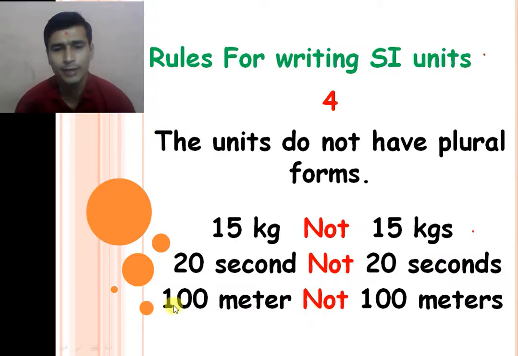So the unit is represented only in the singular form.